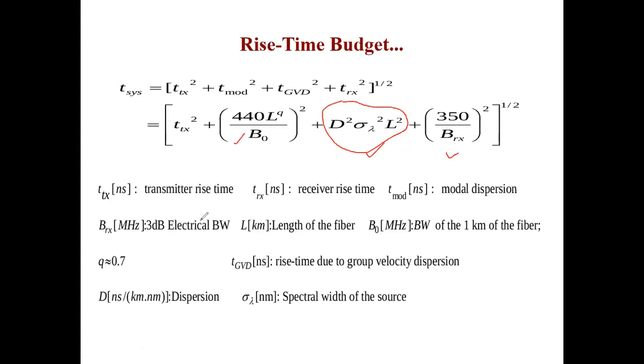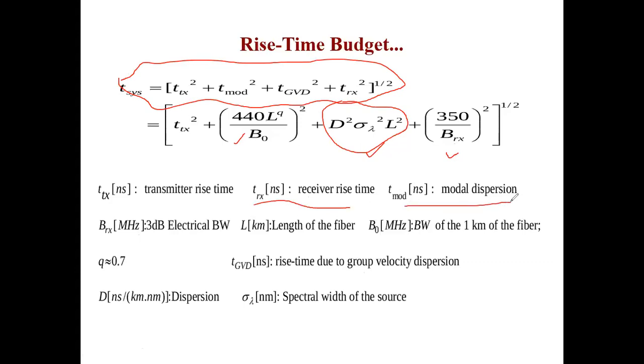Now, what are all these terms? They are listed over here. Right now, don't write all these things, but at least write down this particular formula because we will be using it in a while. What Q is, what L is, what B0 is, all these things are mentioned over here. So TRX is the receiver rise time, which you should know. T mod is the modal dispersion that is present. TTX is the transmitter rise time, and TGVD is the rise time due to group velocity dispersion.